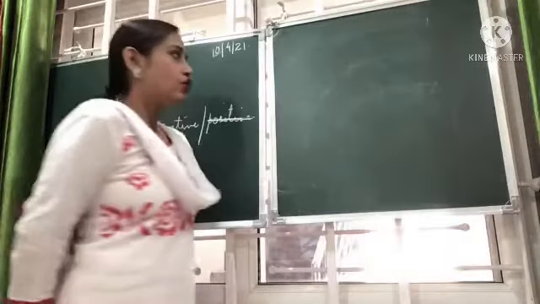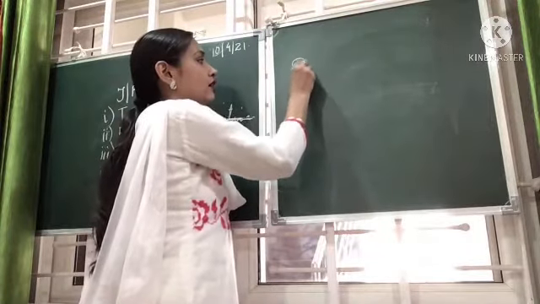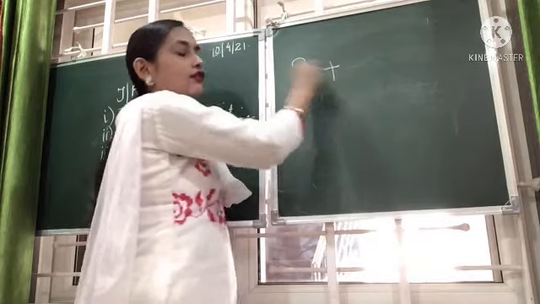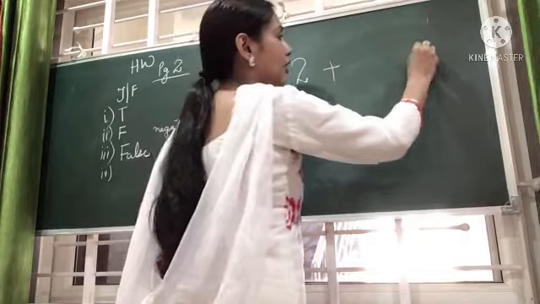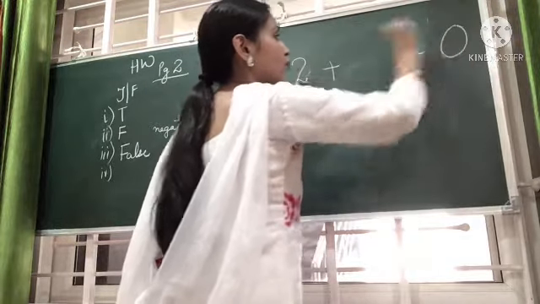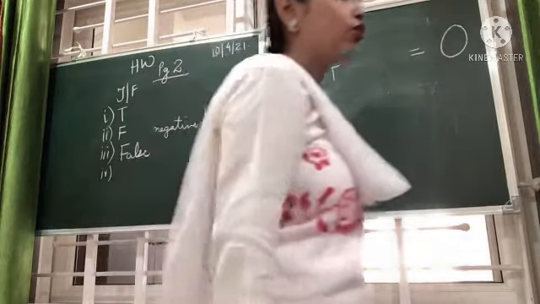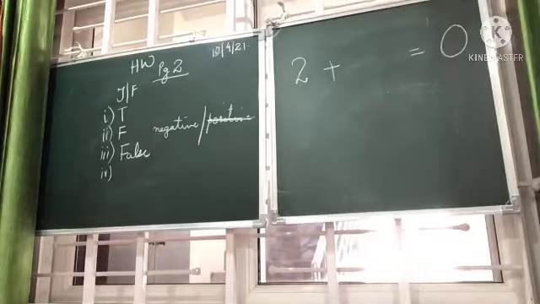As the name is additive, when you add something to it, you should get a 0. So, what can you add to this 2 so that your answer becomes 0? I will unmute you, you will let me know.